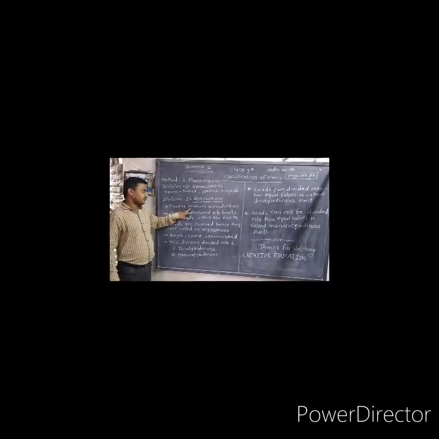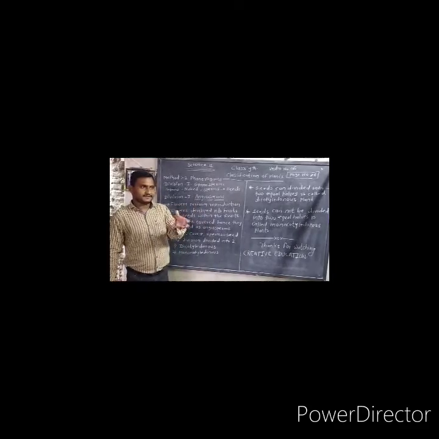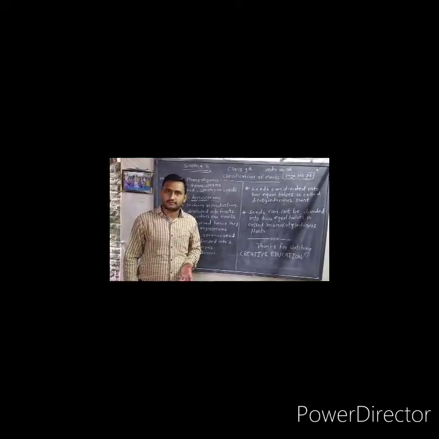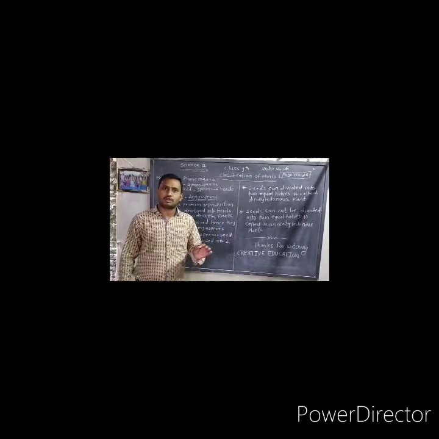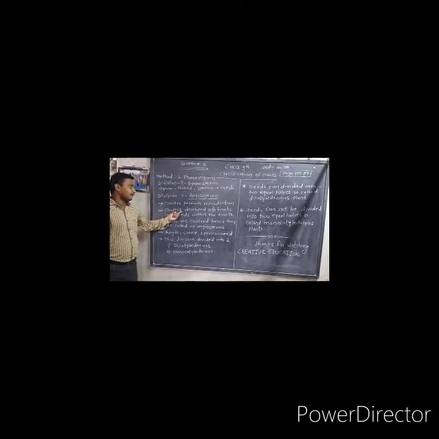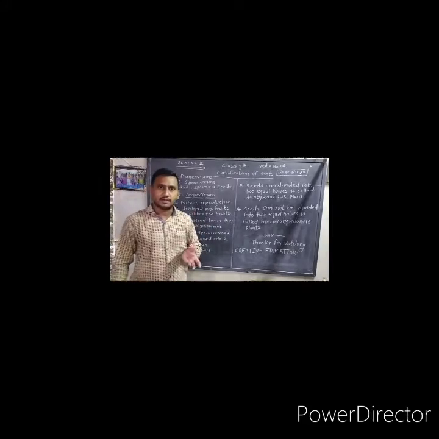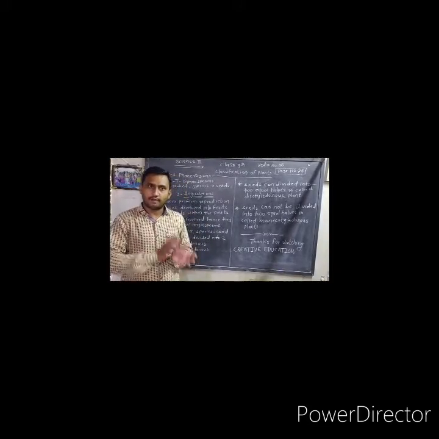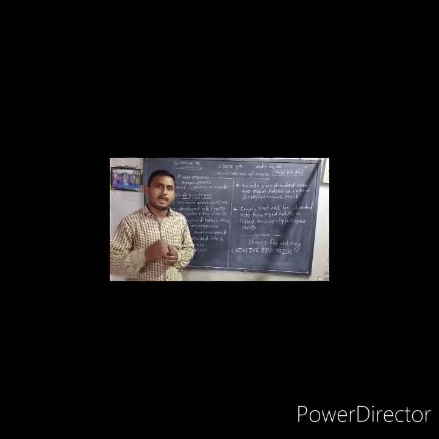So angiosperms have some characteristics. First characteristic, flowers perform reproduction. We know that the flower is the reproductive organ of the plant, so that is why the flower performs the reproduction in the angiosperm. Second, the flower develops into the fruit, and the seeds are within the fruit. Every plant has a flower and this flower is converted into fruit, and the fruit has seeds. In the fruit, seeds are enclosed.